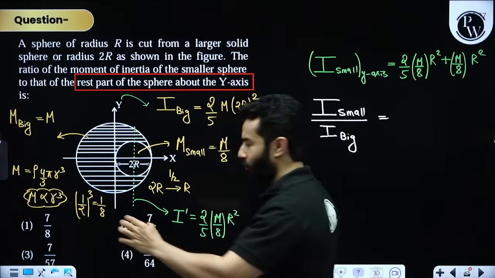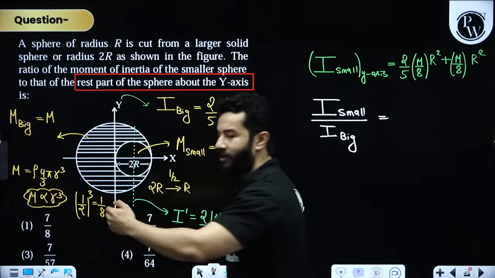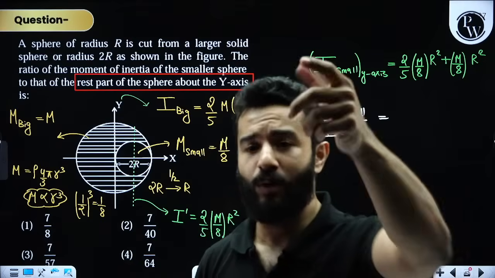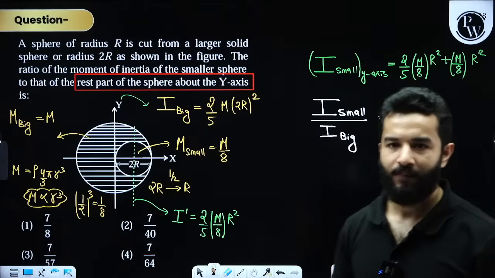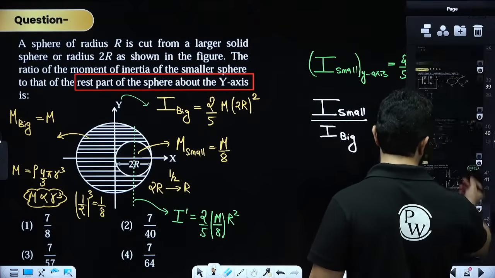This is what's going to save your time, my dear friends, that if the radius is becoming half, the mass will become 1/8. And then the parallel axis theorem, that's it. Very, very good, my dear friends. Moving on to the next one.